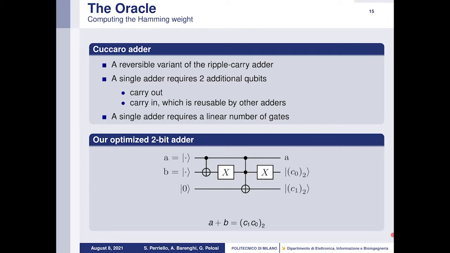We implemented for this reason the Cuccaro adder, which is a reversible variant of the ripple-carry adder proposed in 2004 by Cuccaro. A single adder requires 2 additional qubits, a carry out and a carry in, which is reusable by all other adders. A single adder also requires a linear number of gates. We also implemented an optimized 2-bit adder that requires 1 single CNOT, 1 CCNOT, and 2 X gates.